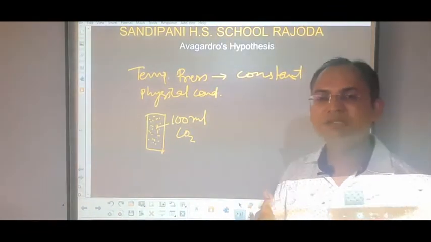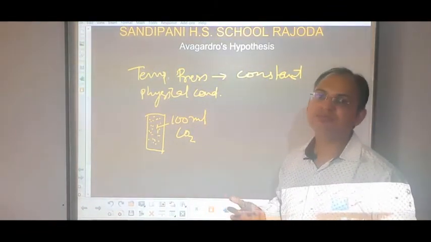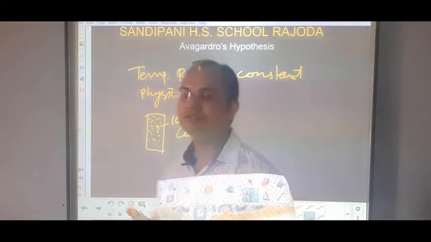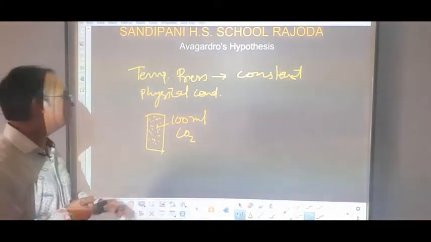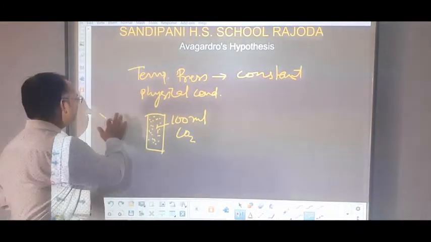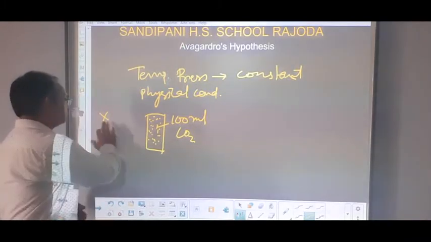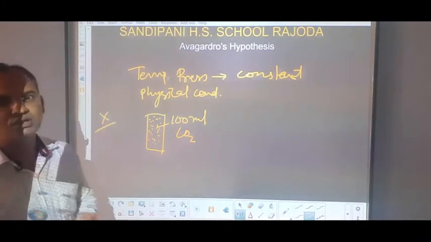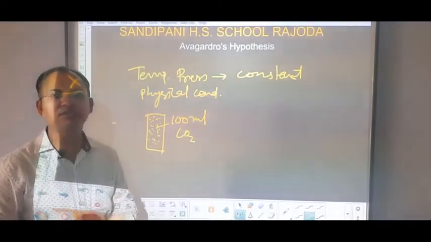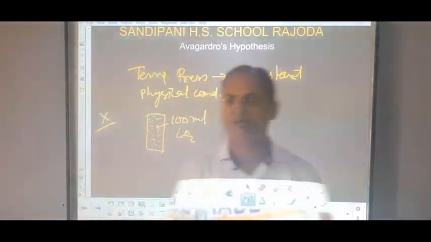Because gases do not have their own fixed volume, the volume of a gas is always equal to the volume of the container in which it is kept. Suppose this 100 ml of CO2 contains X number of molecules, and the temperature, pressure and all other physical conditions remain constant.